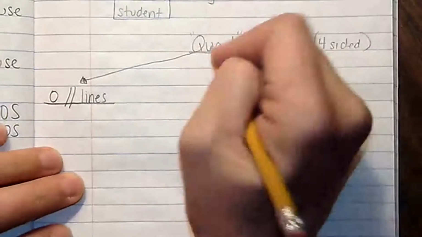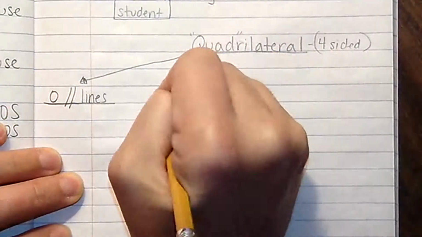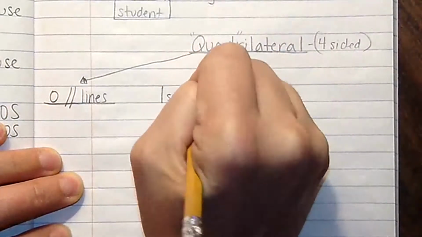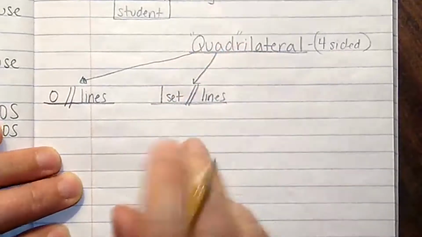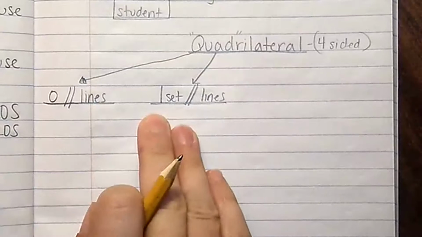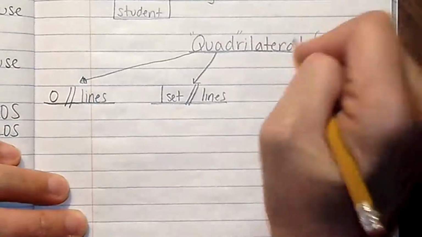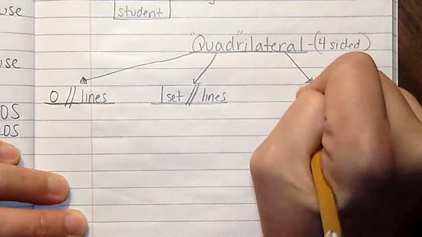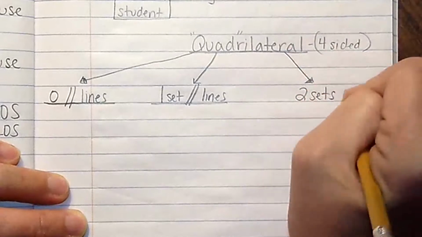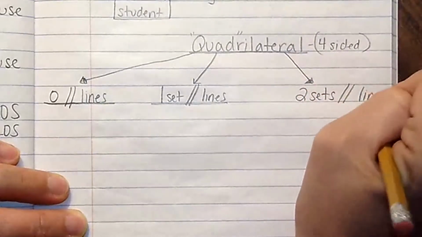Now, sometimes we get a shape that has one set of parallel lines. That one's going to be right in this area. But the most common, and this one's going to have the most examples, will be 2 sets of parallel lines.